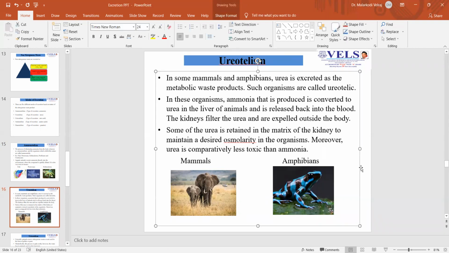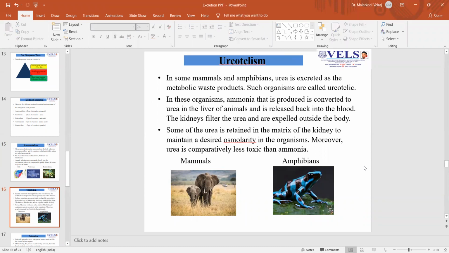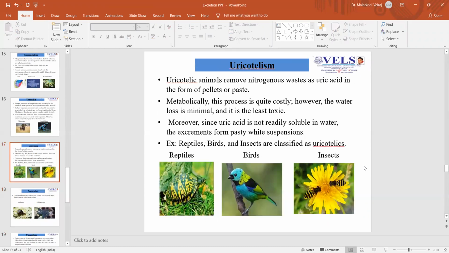Next one is uricotelism. Uricotelic animals remove nitrogenous waste as uric acid in the form of pellets or paste. Metabolically, this process is quite costly. However, the water loss is minimum and it is less toxic. Moreover, uric acid is not readily soluble in water and they excrete it as pasty white suspensions. Examples: reptiles, birds, and insects are called uricotelics.